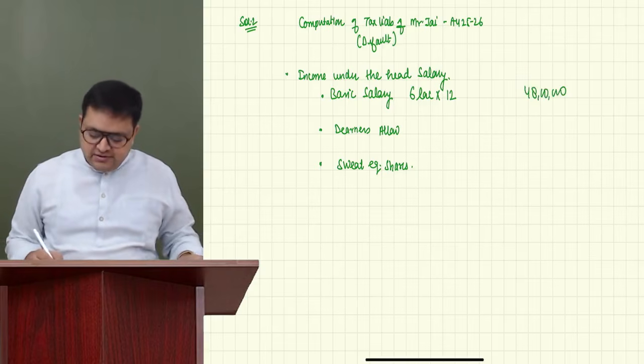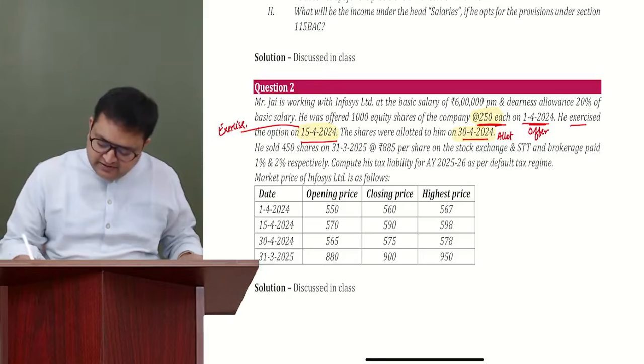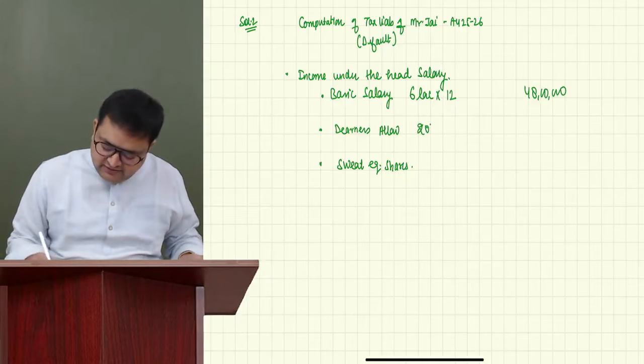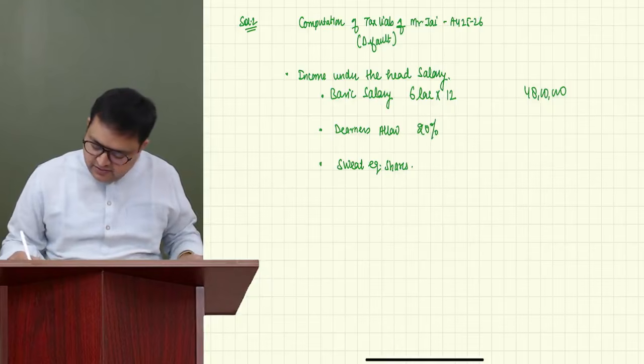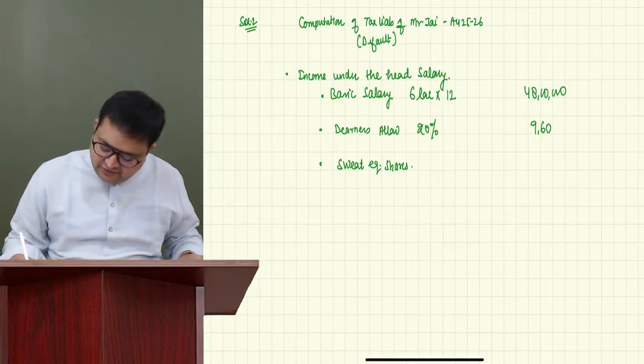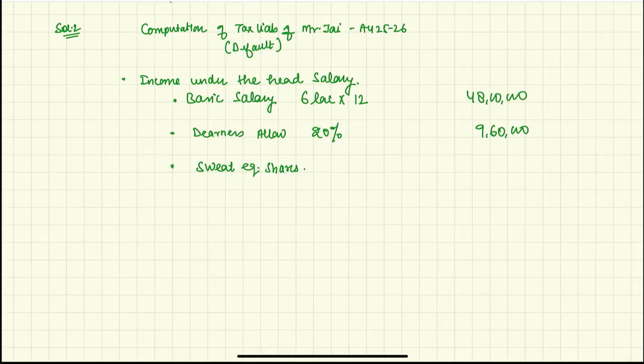DA allowance is 20% of basic. You know that DA is fully taxable. So I believe it is 9,60,000. Correct?